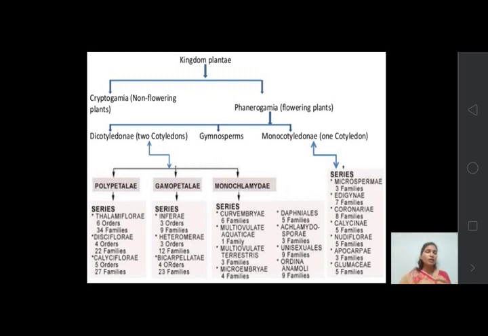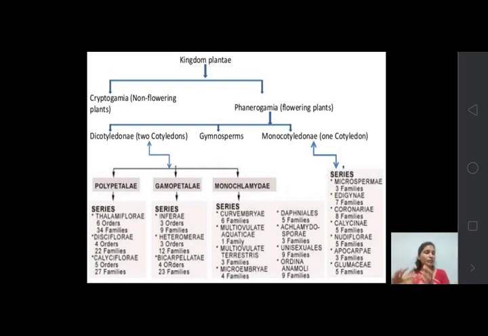First of all, the kingdom Plantae is divided into two parts. Whatever plants are present on the earth are divided into two parts: non-flowering plants and flowering plants. Broadly, two groups are formed according to whether flowers are present or absent.